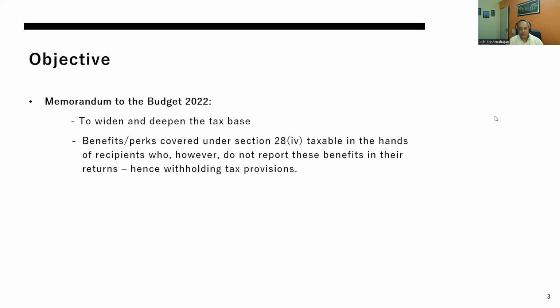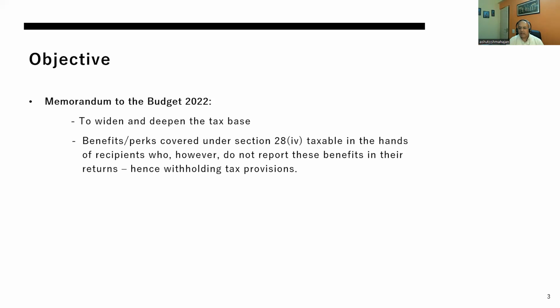And then, when you look at the memorandum to budget 2020, of course, all withholding tax provisions are proposed and enacted to widen and deepen the tax base. And then, from agents, the intent moved to section 28(iv).